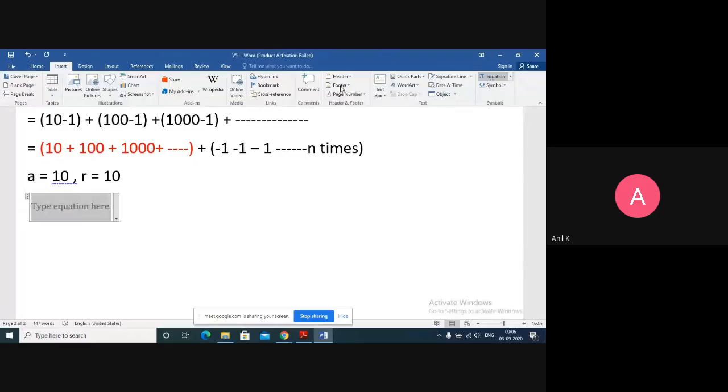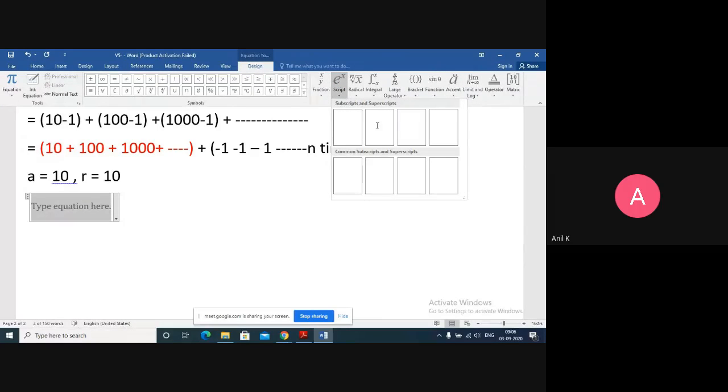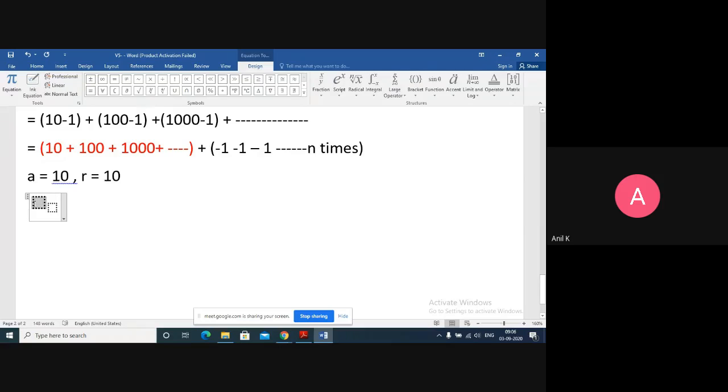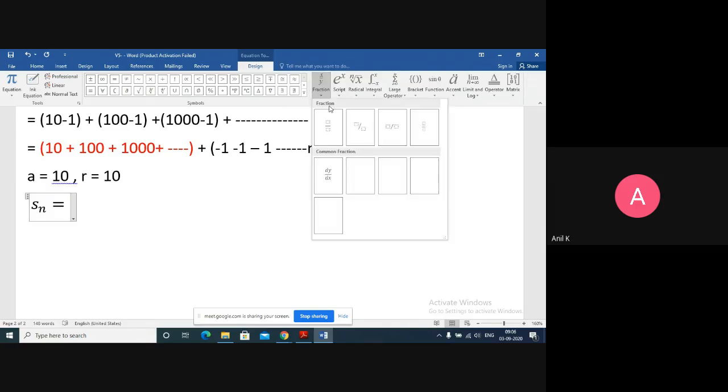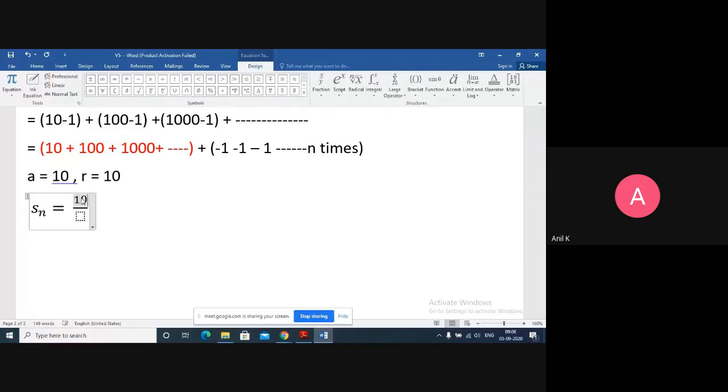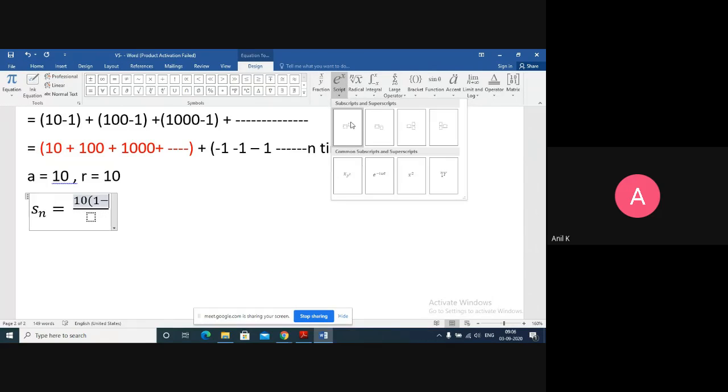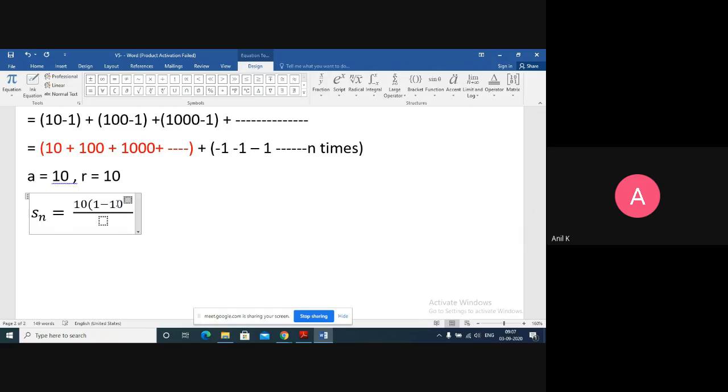So let me insert the Sn formula. I think everybody remembers the Sn formula of GP: a into 1 minus r to the power of n upon 1 minus r. Here that is 10 into 1 minus 10 to the power n upon 1 minus 10.